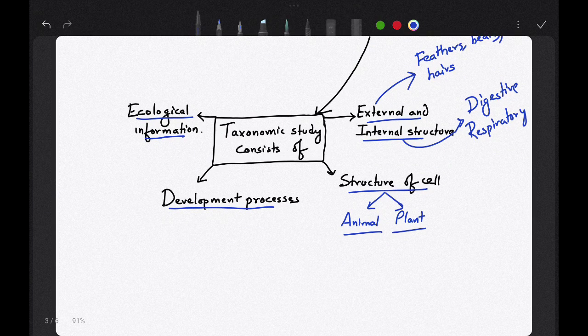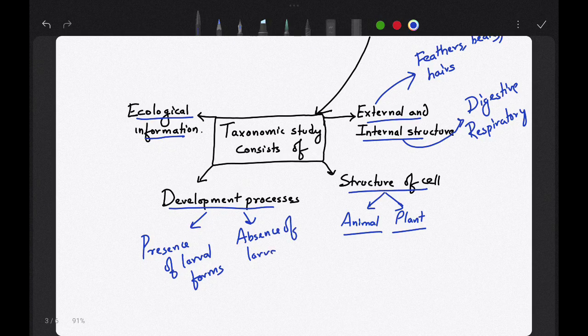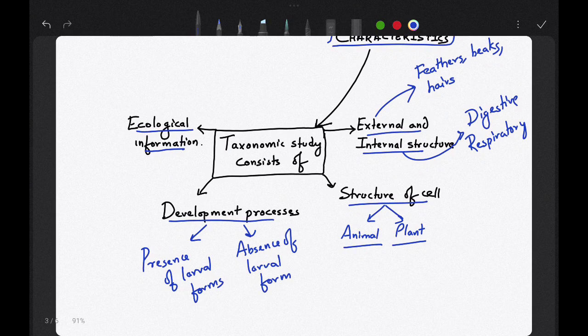Okay. Development processes. Now, what are development processes? There are various types of development processes. I will give you an example. One is development through larval forms. Another is that there is no larval form in the development. So one is presence of larval forms, another is absence of larval forms. See, these are not given in your NCERT. This is just for concept, so that you can get your concepts cleared.